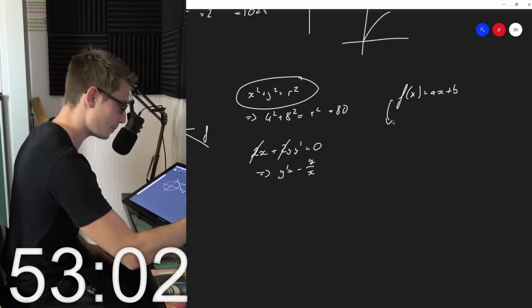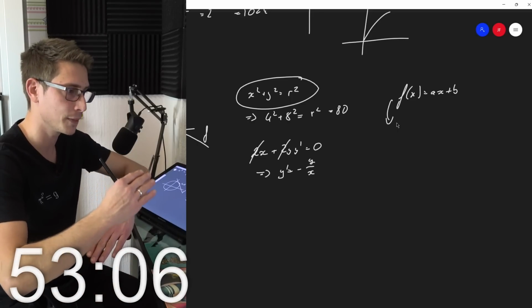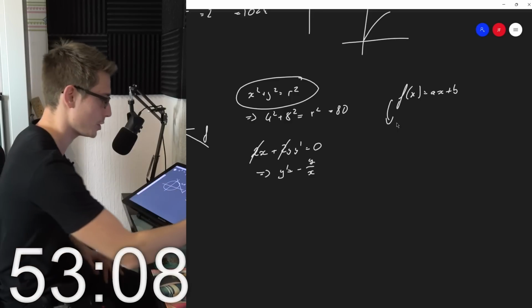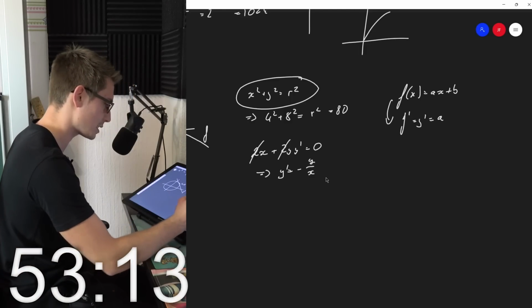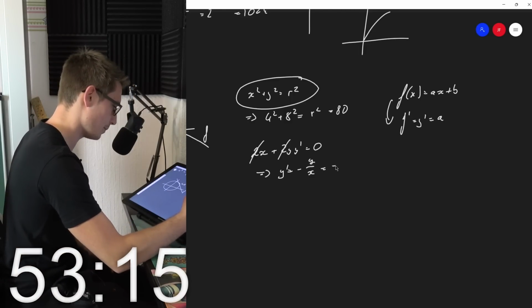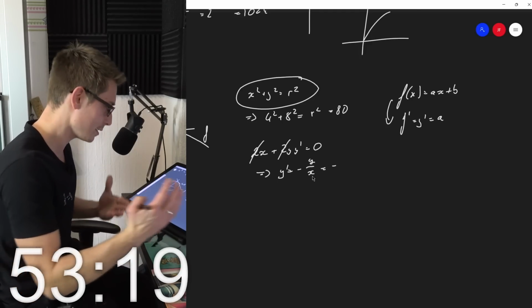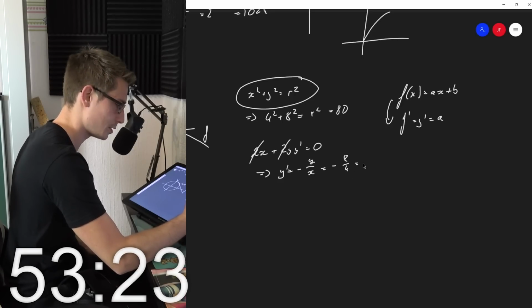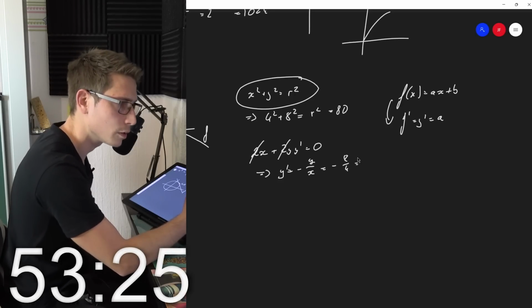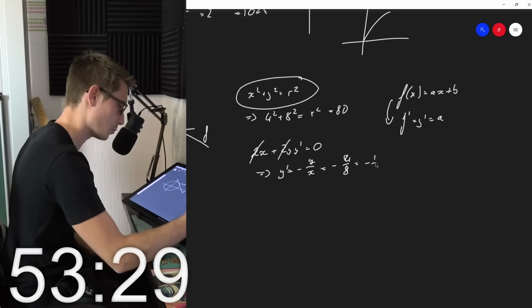Those must be the same, because we are looking for where the slope is the same. That's the definition of a tangent. So f prime equals y prime equals a. Evaluating at the very point where they meet, we get negative 4 divided by 8, which is equal to negative 1/2.